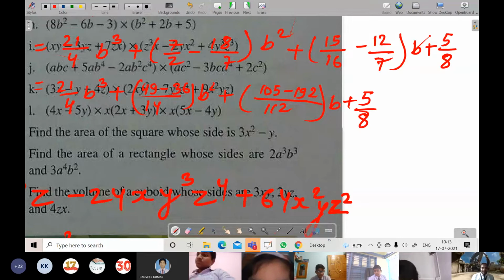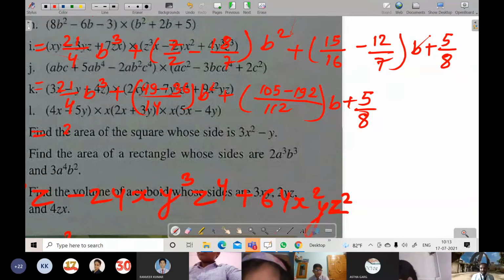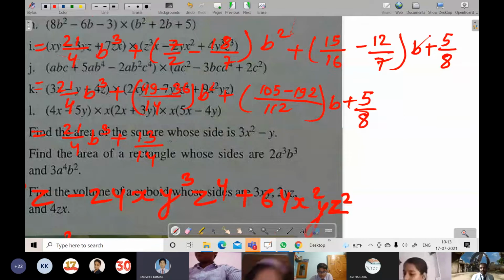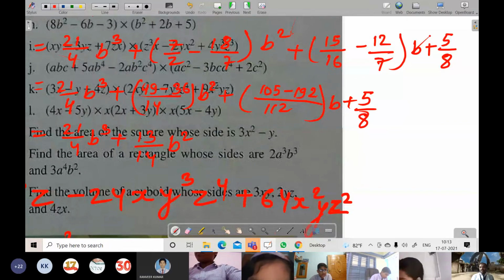Here plus is bigger, so plus will be the answer. Sir, how did you get 192? Just by multiplying 12 with 16, it becomes 192.